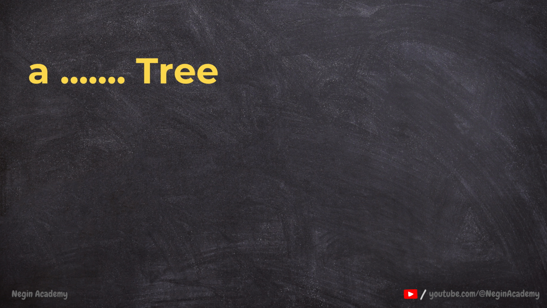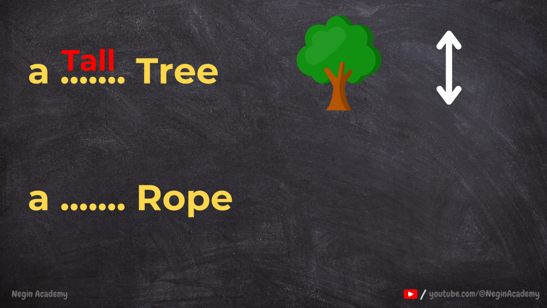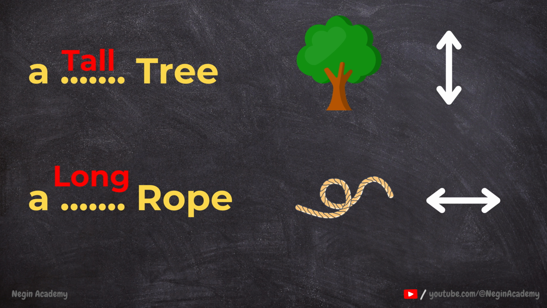Tree. Long or tall? Excellent. A tall tree. Why? Because a tree is standing. Next example, rope. Long or tall? Very good. A long rope. Why? Because a rope is flat.